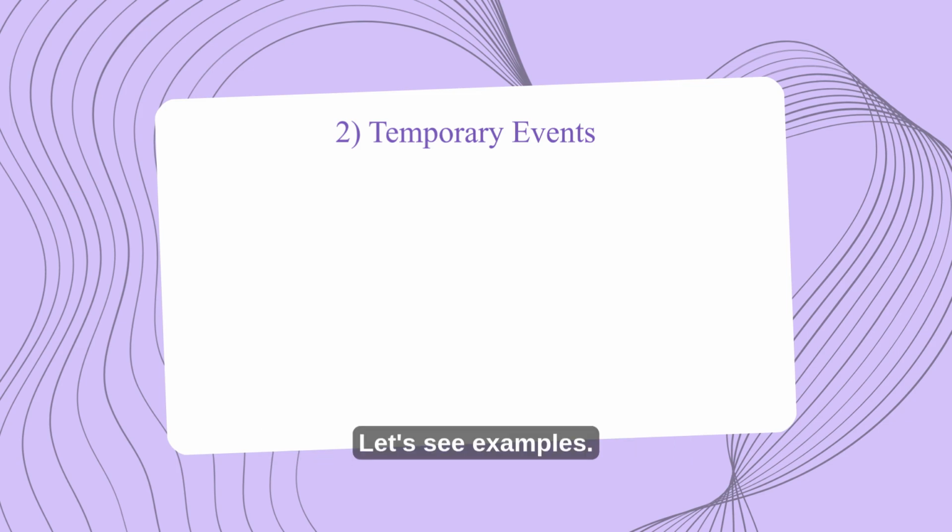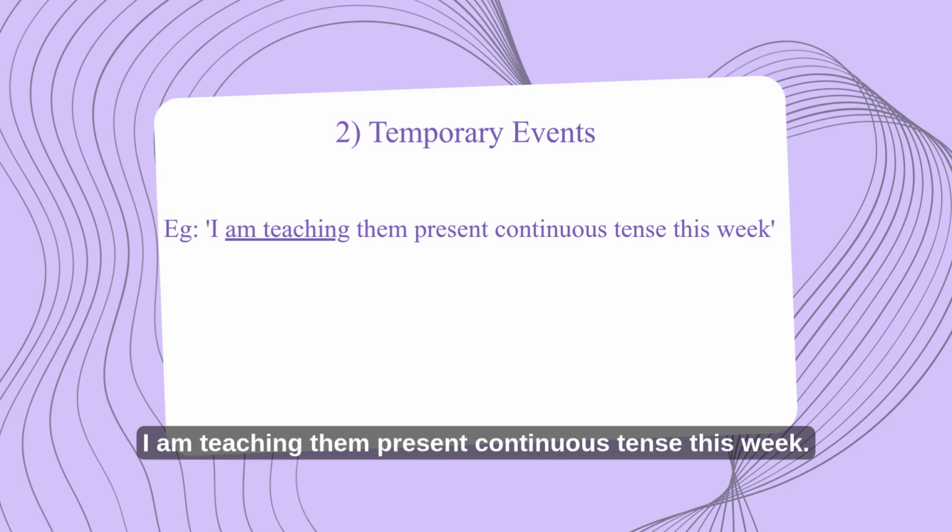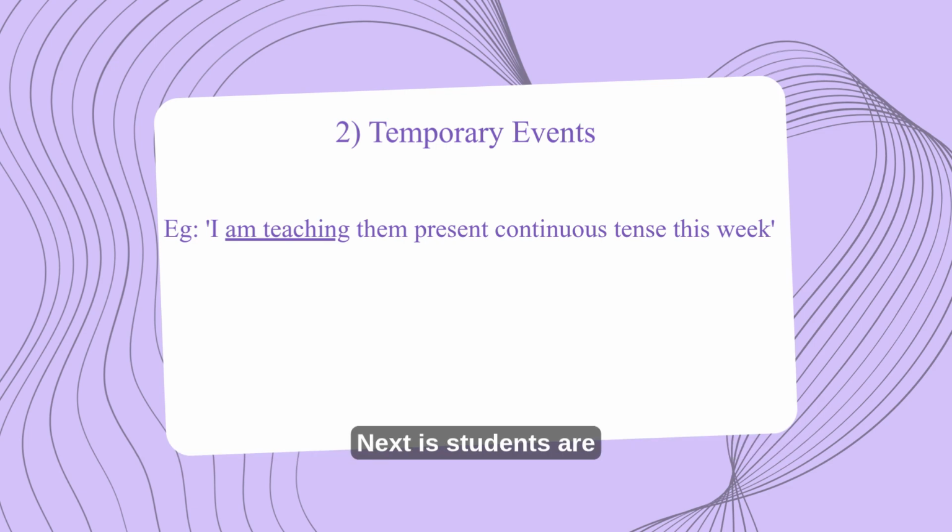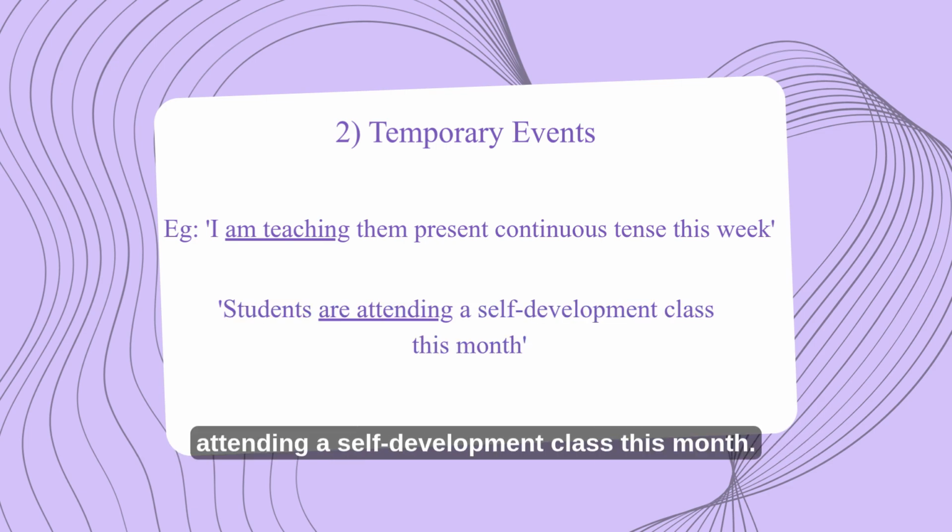Let's see examples. I am teaching them present continuous tense this week. Next is, students are attending a self development class this month. So, these all are talking about temporary events that are happening for a week or for a month.